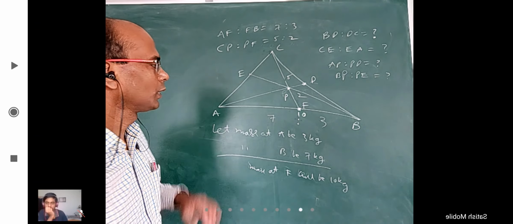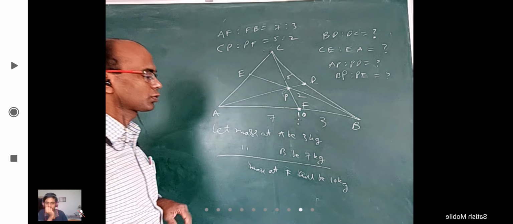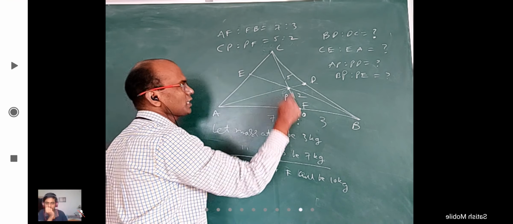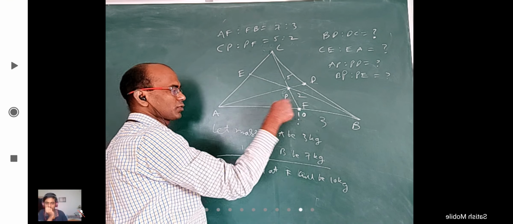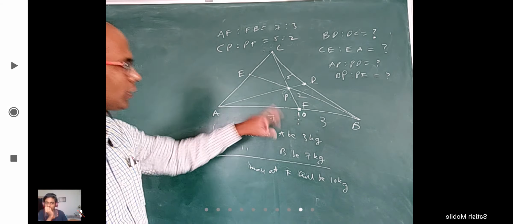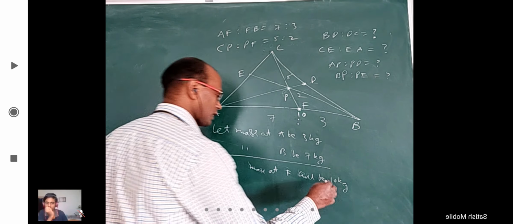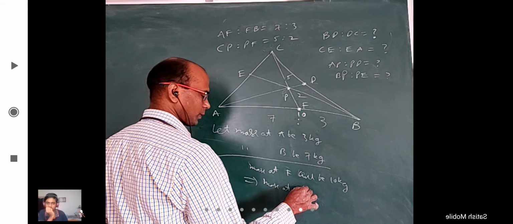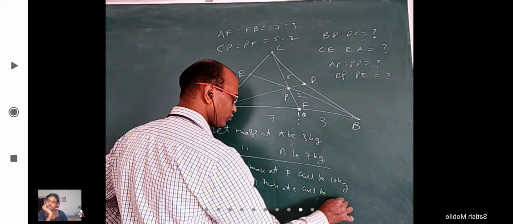So I have to keep here 4, not 2 kgs. Because of 5:2, I have to keep 5 here and 2 here, but I don't have a choice of keeping 5, I have to keep 10 only here. That is why I have to keep double, 4. So, this implies mass at C will be 4 kgs.